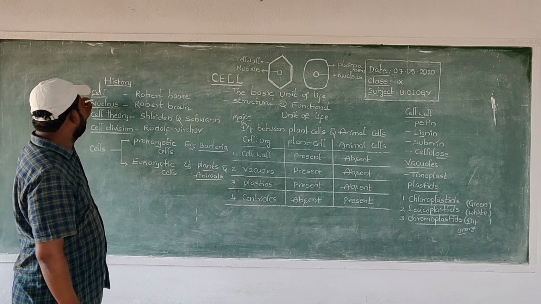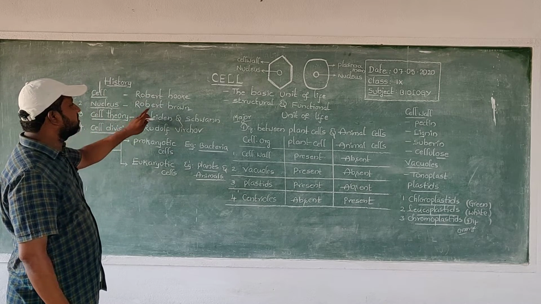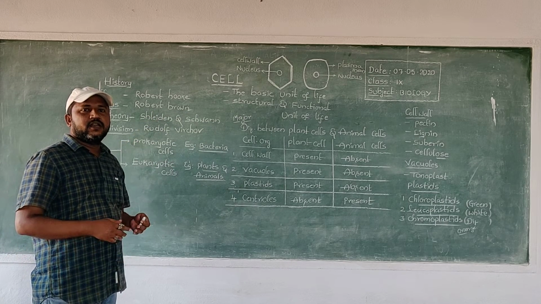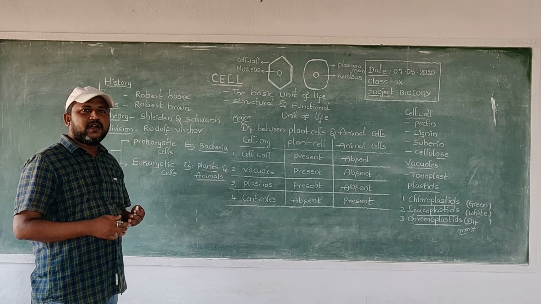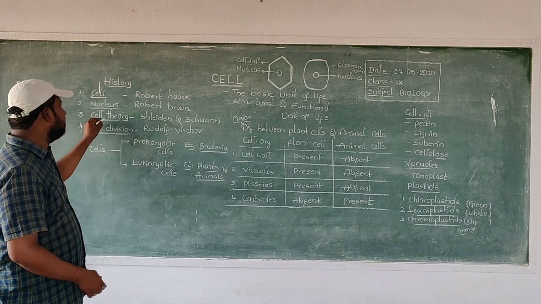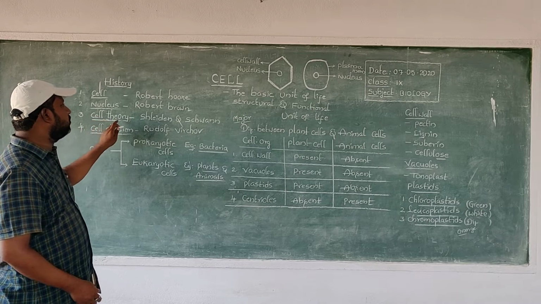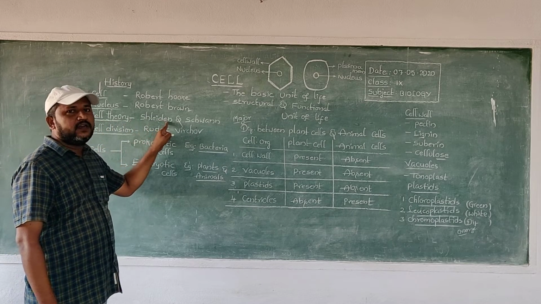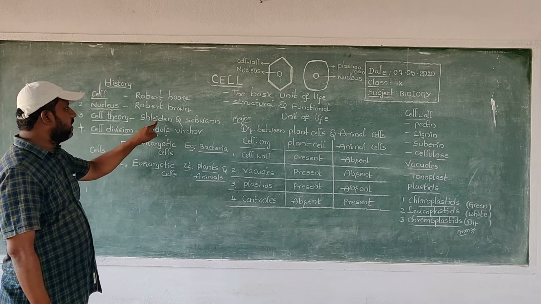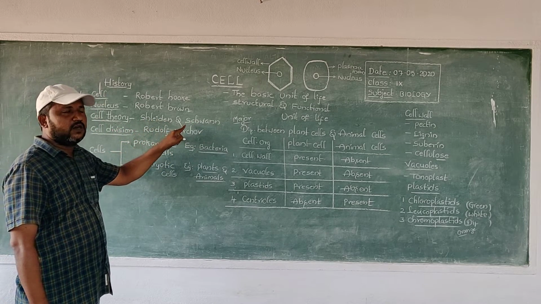And then after, the nucleus was discovered by Robert Brown in the year 1831. After that, the cell theory was proposed by Schleiden and Schwann.